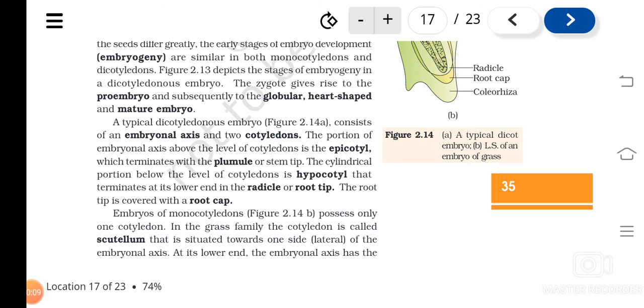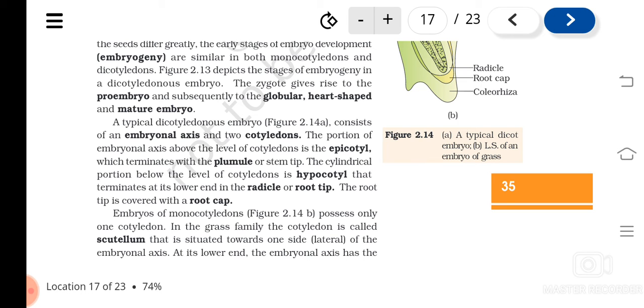There are two different types of embryos. What are they? Dicotyledonous and monocotyledonous. In the dicotyledonous embryo, what are the parts? The plumule and radicle, which together we can call the embryonal axis, and the two cotyledons. To the embryonal axis only these cotyledons are attached. What is the function of cotyledons?